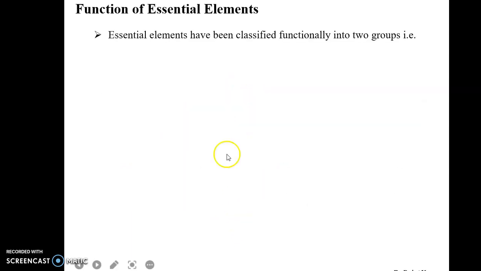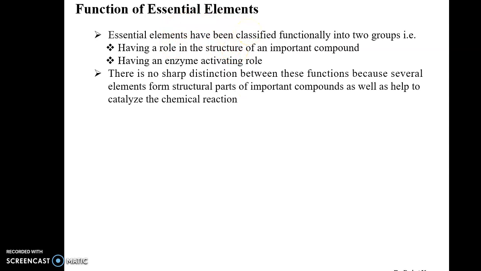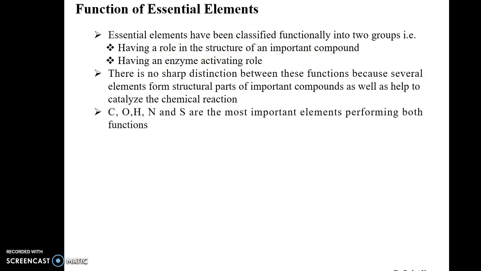Functions of essential elements. There are certain functions which essential elements perform. We can categorize these essential elements into two groups: either they have a role in the structure of an important compound, or they play a role in enzyme activating activity. There is no sharp distinction between these functions, because several elements form a structural part of important compounds as well as help to catalyze chemical reactions.